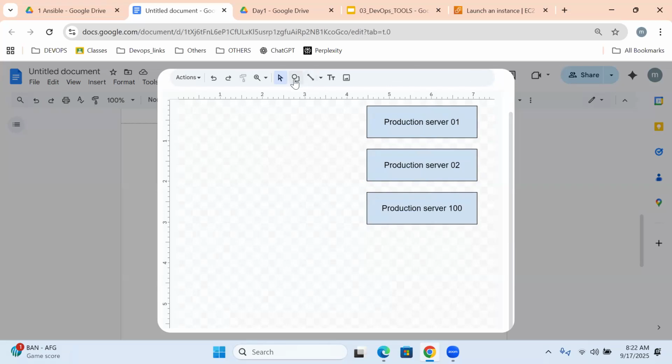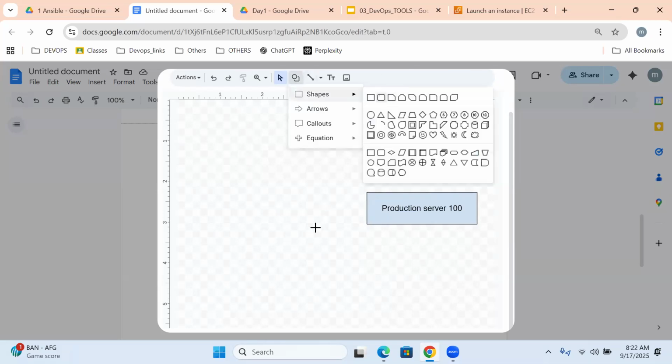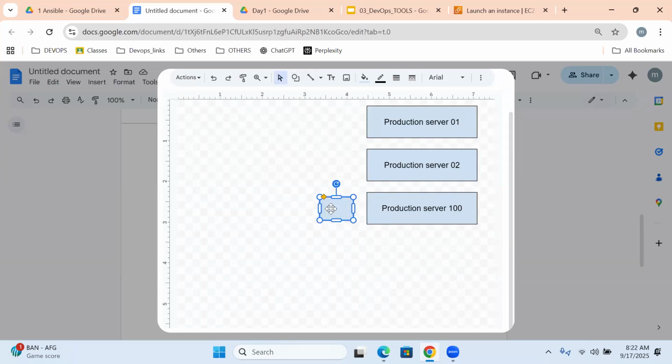In front of all these production servers, we have a load balancer.